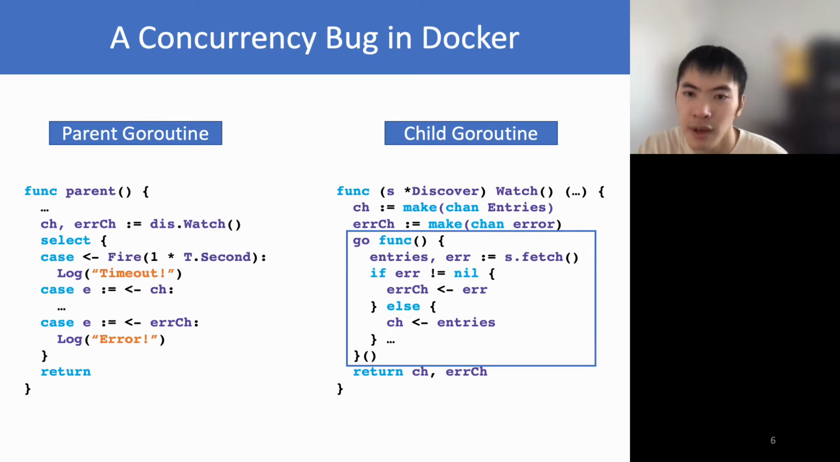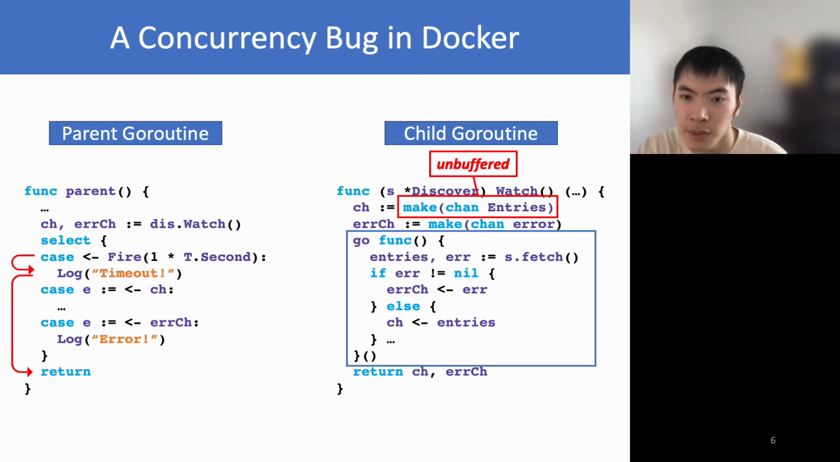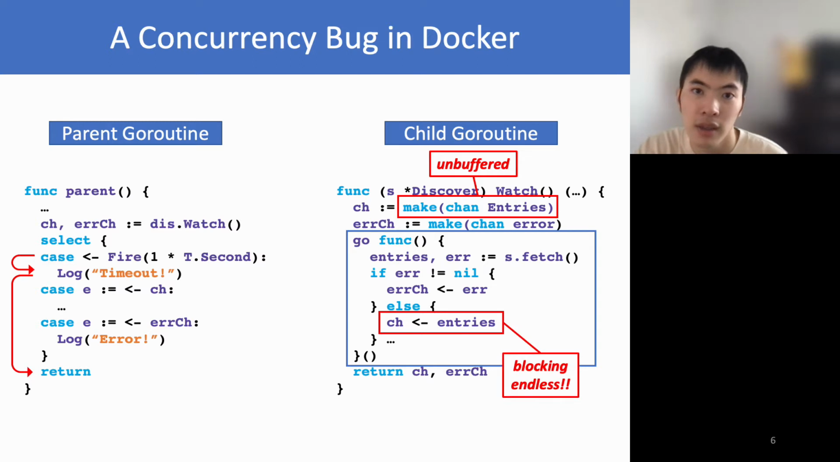If the message from the timer comes earlier, the parent routine merely logs the timeout and then returns from the current function. After that, no other routines have references to the two returned channels, and thus no routines can receive messages from the two channels anymore. Both of the two channels are unbuffered. A sending operation on them does not proceed until another routine pulls a message from them. Therefore, in this scenario, the child routine blocks at one of the sending operations endlessly, causing a blocking bug.